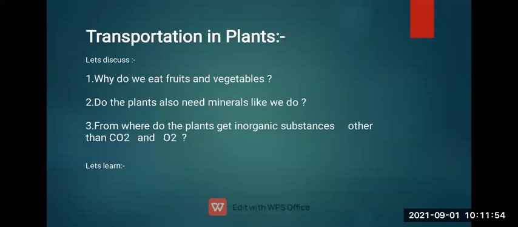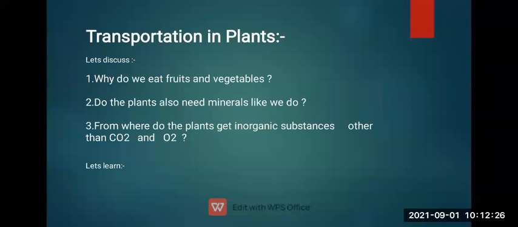Why are these vitamins and minerals required? To fight the germs or infections which come from outside the body. It is very important and required by our body. Due to this, we are eating fruits and vegetables. So every time your teachers and the doctor suggest you eat green vegetables and fruits, to include them in your diet. Why? Because it is very much needed by our body.